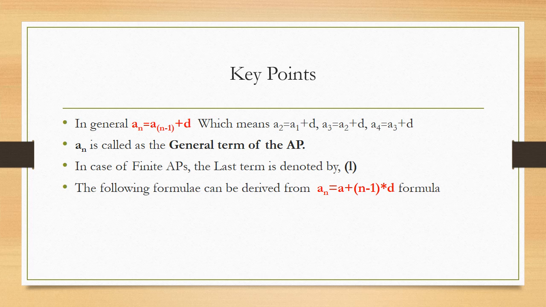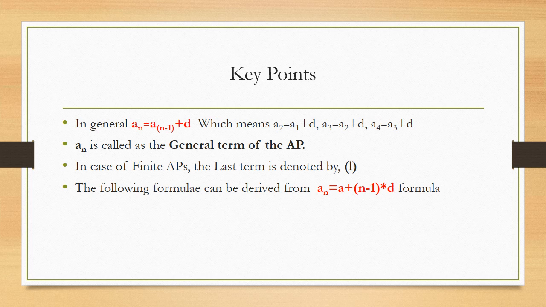Next, the following formulas can be derived from the formula, that is an is equal to a plus n minus 1 into d. Now, you might have observed this while solving problems of your exercise, that every time we are not asked to calculate the value of the term that is present in the nth place. That is, an value is not asked every time. Sometimes an value is given, a value is given, n value is given, and d is asked.